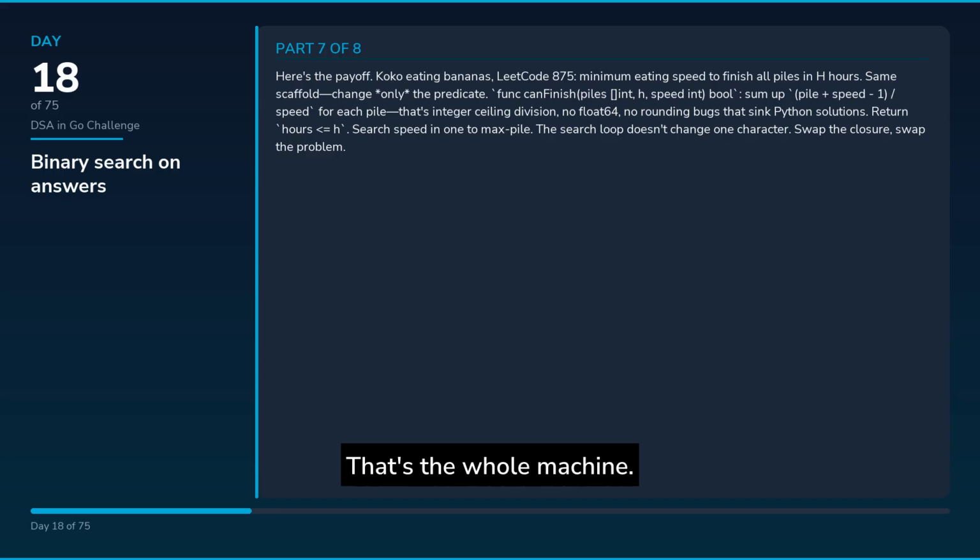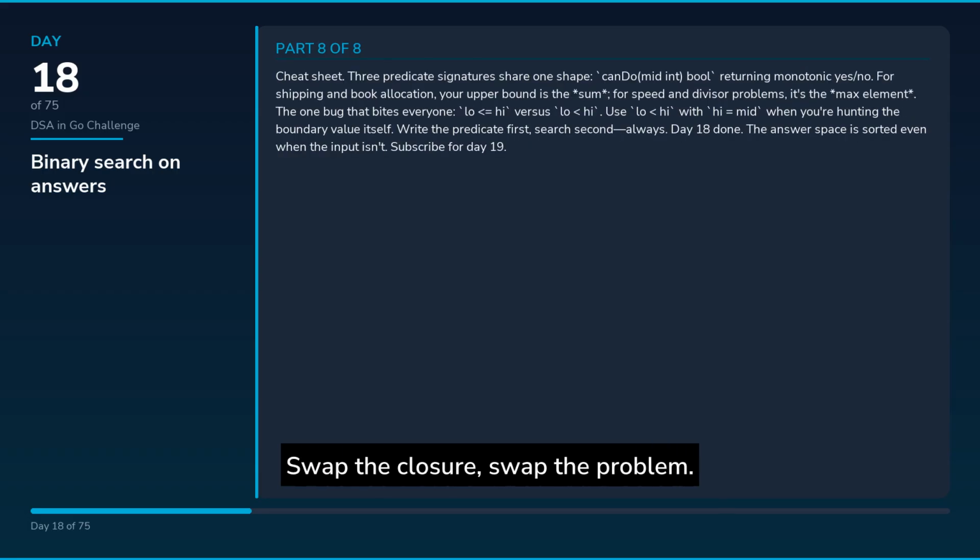That's the whole machine. Here's the payoff. Coco eating bananas. LeetCode 875. Minimum eating speed to finish all piles in H hours. Same scaffold. Change only the predicate. Func canFinish(piles []int, h, speed int) bool. Sum up (pile plus speed minus 1) divided by speed for each pile. That's integer ceiling division. No float64. No rounding bugs that sink Python solutions. Return hours is less than or equal to h. Search speed in 1 to max pile. The search loop doesn't change 1 character. Swap the closure, swap the problem.